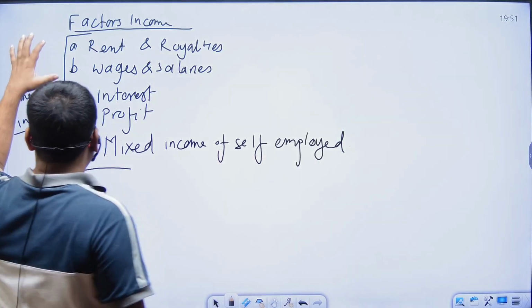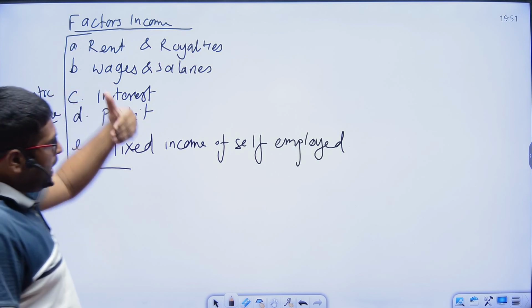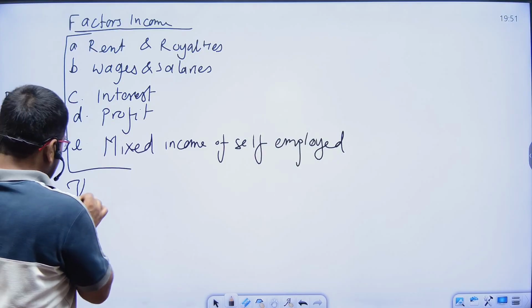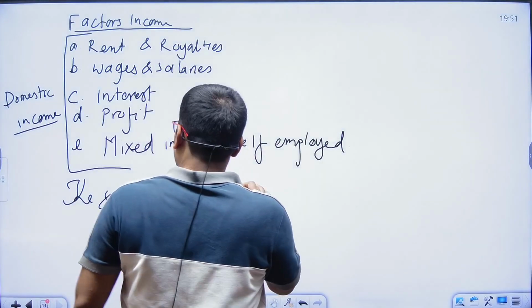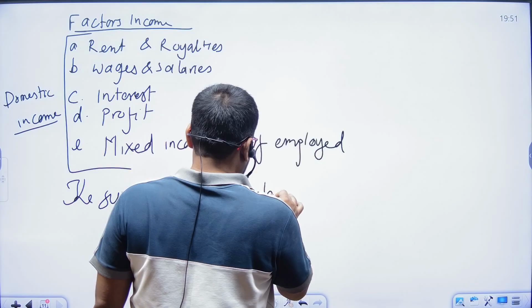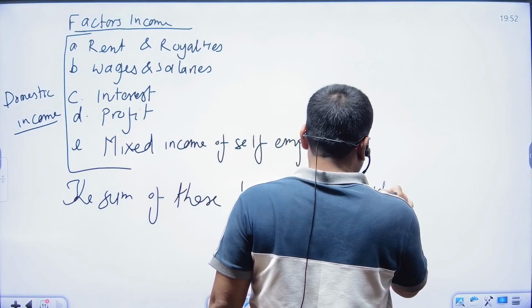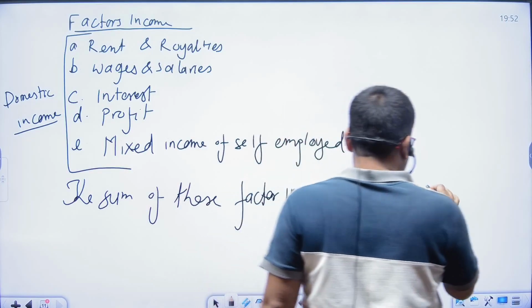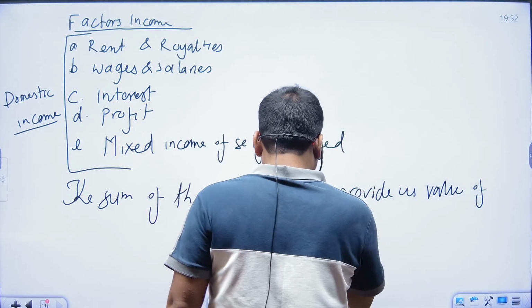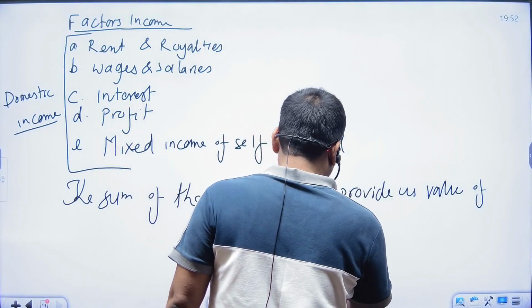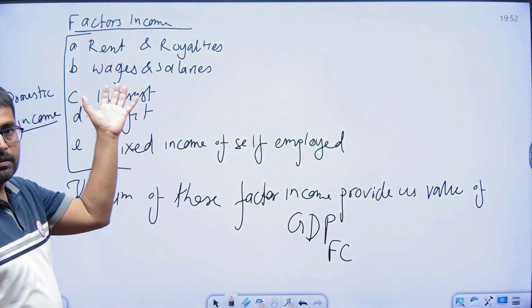The sum of these factor incomes provides us the value of GDP at factor cost. Why factor cost? Because these are the factor incomes.